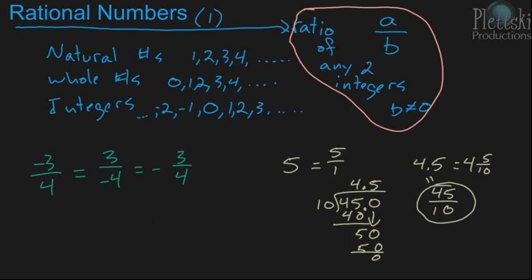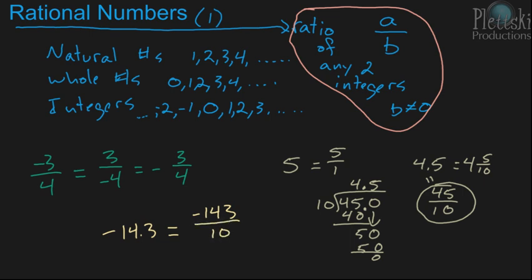What if you have negative 14.3? Well, that is also a rational number because you can express this as negative 143 over 10.